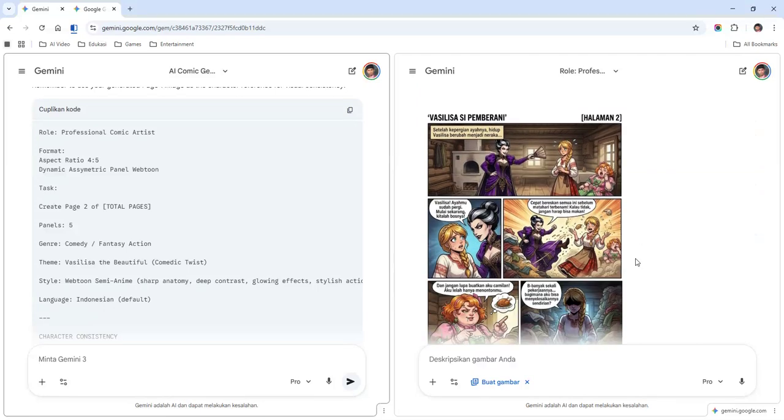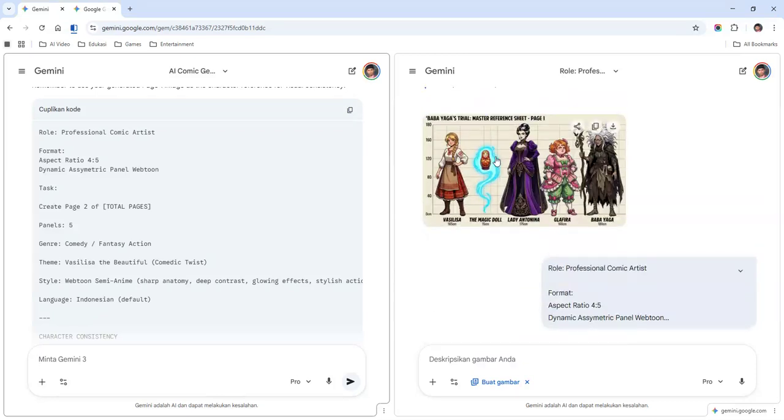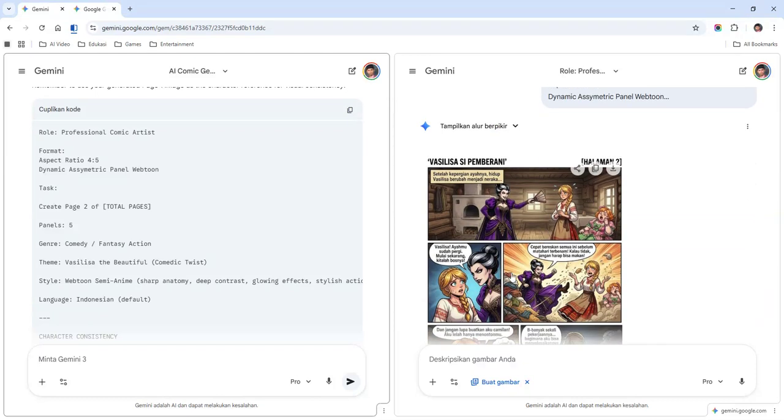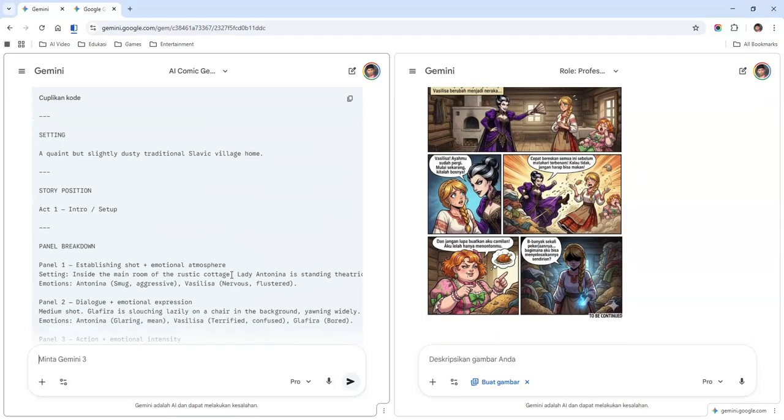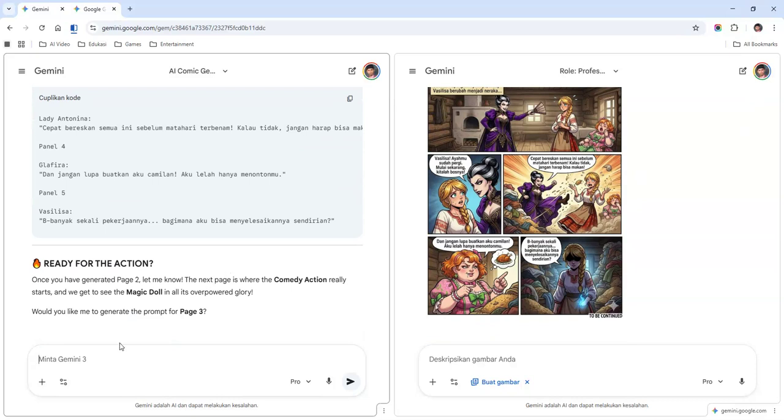Okay, this is the next page and wow, the character is created in the comic and you can see it matches the character reference. It's still in Indonesian, but you can modify it in here.